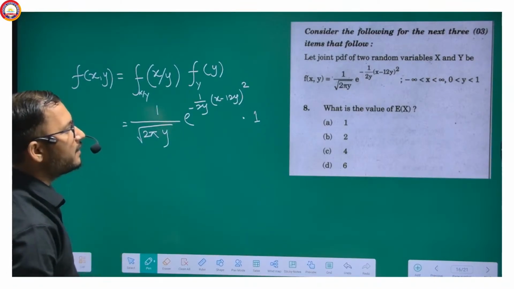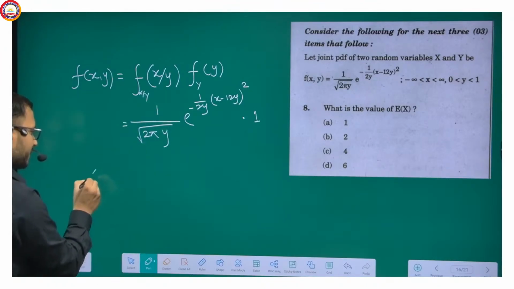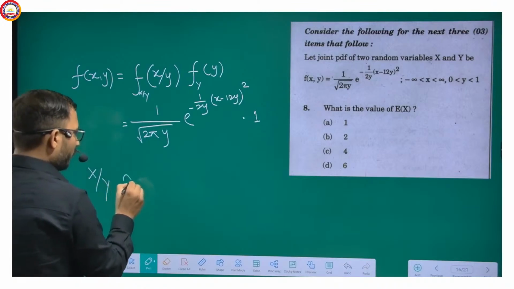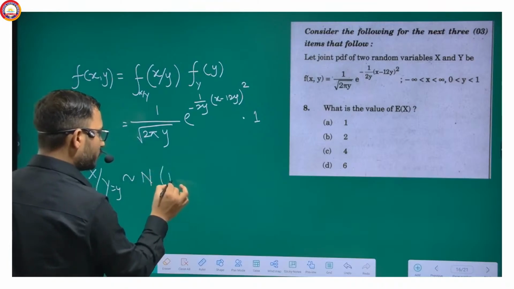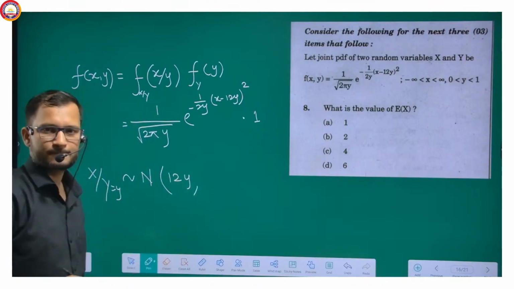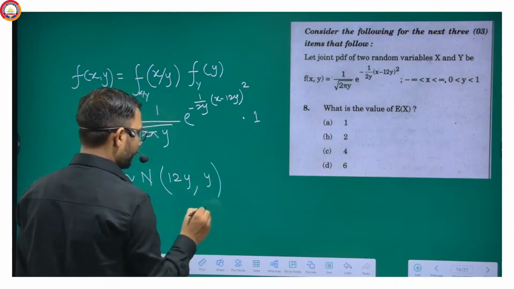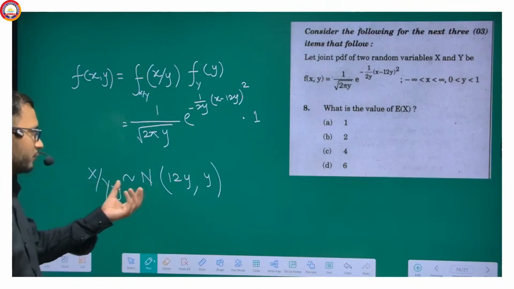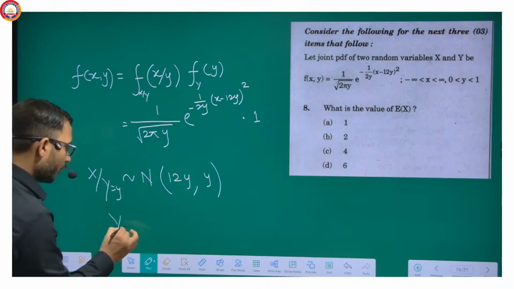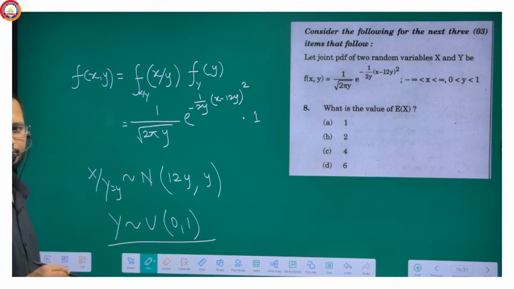And we have to find the expectation of x. Here x given y follows normal with mean 12y and variance equal to y. Getting my point? So the mean is 12y and y follows the uniform 0, 1. Now the question became easy.